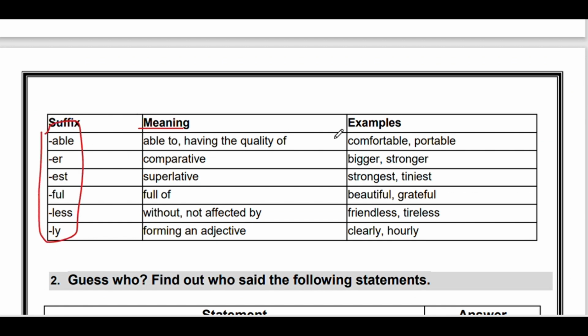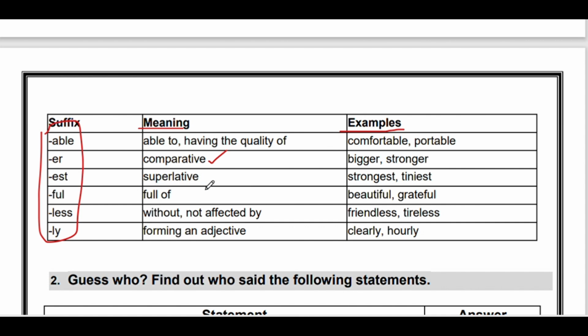Same as this, we are given the examples of the suffix, and in the next column the meanings, and in the last column the examples. Able, having the quality, like comfortable, portable, or profitable. Er, comparative, to make the comparative degree of an adjective. For example, bigger, stronger, harder.